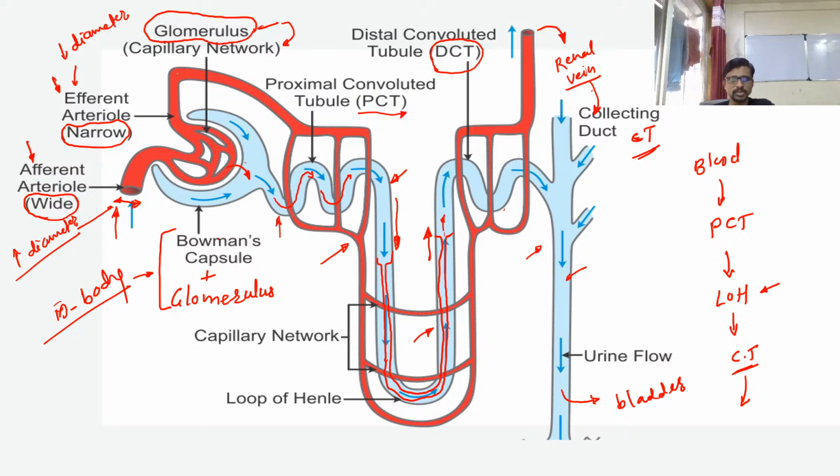The inferior vena cava is moving toward the heart from the lower side of the body, and if the vena cava is coming from the upper side of the body, we call it the superior vena cava. So the structure is moving toward the inferior vena cava.